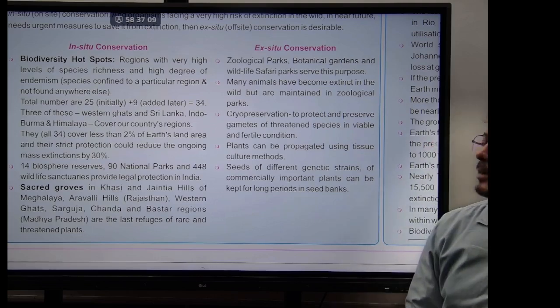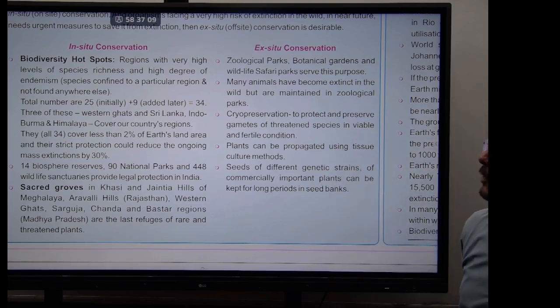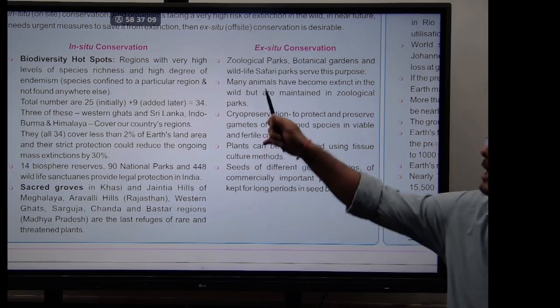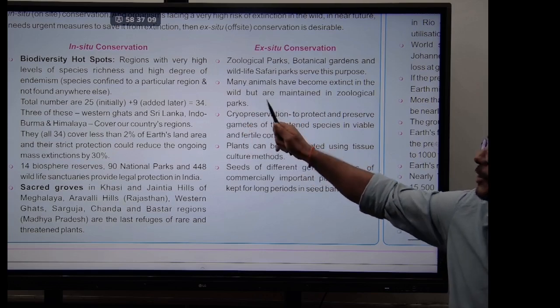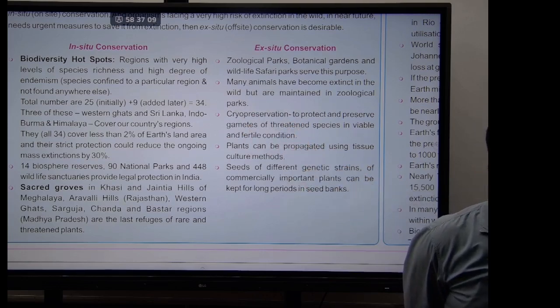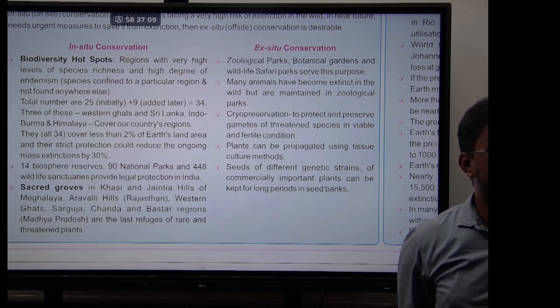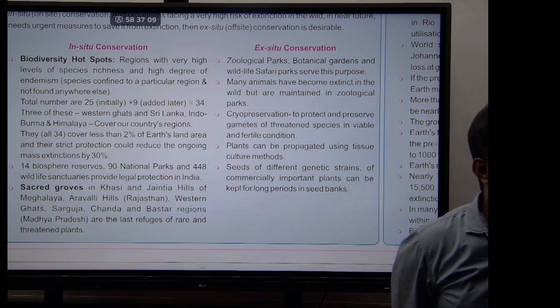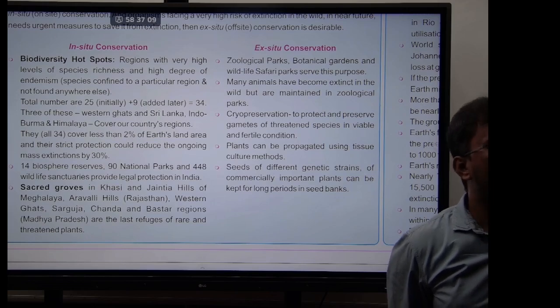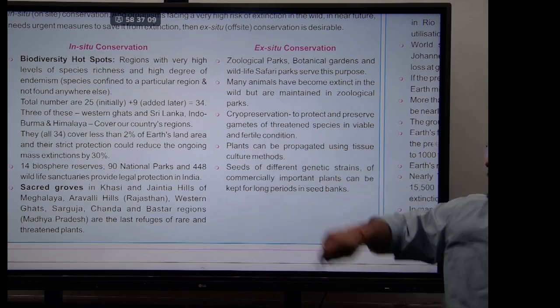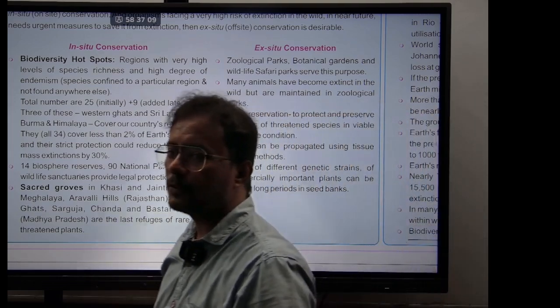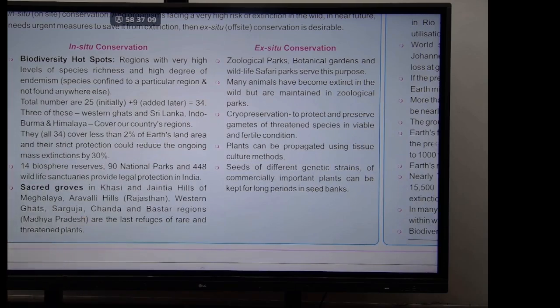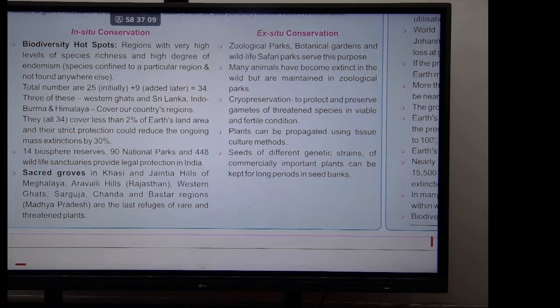Regions with very high levels of species richness and a high degree of endemism. Endemism means species confined to a particular region and not found anywhere else. So any place with endemic species and subjected to habitat loss and fragmentation can be known as a biodiversity hotspot. The total number of biodiversity hotspots initially was 25, and later 9 more were added, bringing the number to 34.